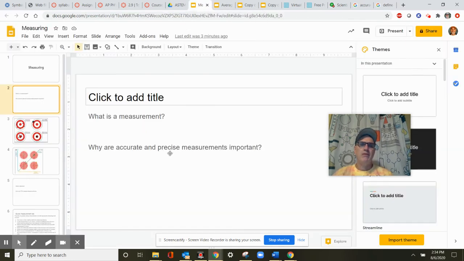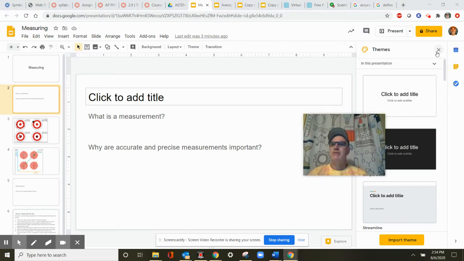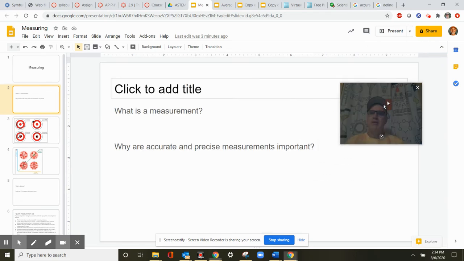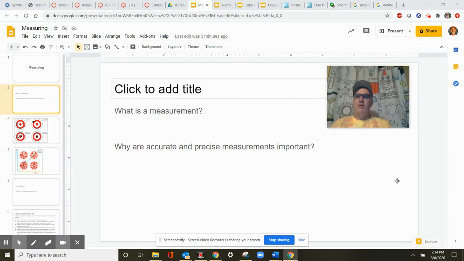All right. And why are accurate and precise measurements important? Well, in the world, we have a really technological based civilization that we live in. We depend on our devices for our civilization to do things for us. We have machines that cook our food and wash our clothes and get us around to places.